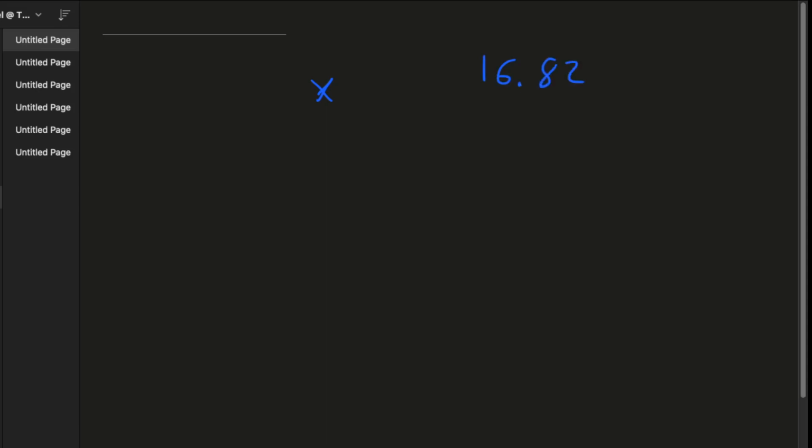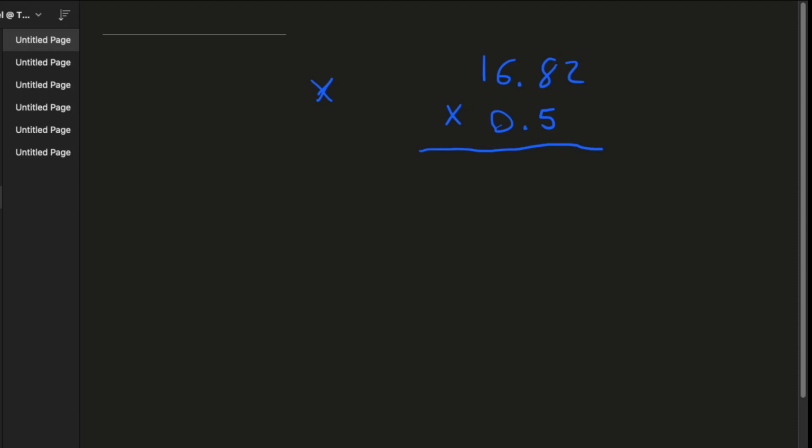16.82 times 0.5. And we could put a 0 here, but we don't need to. It doesn't tell us anything. Zeros at the very far end past the decimal don't tell you anything. It's just blank. Keeping it blank is fine. Saves you some time.